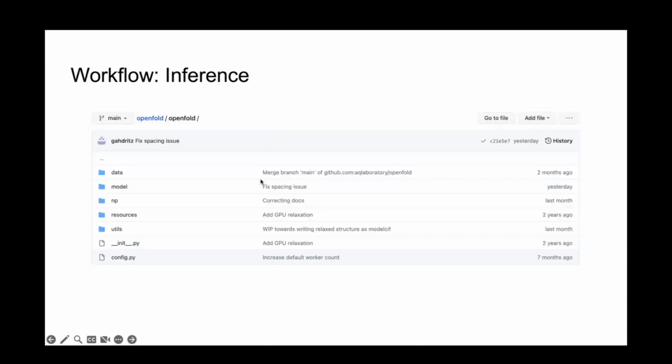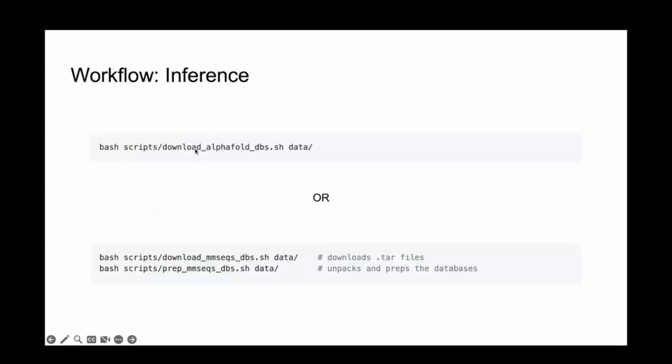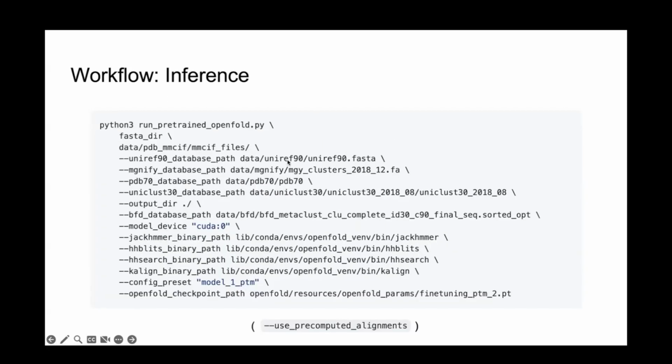If you just use this download AlphaFold DB script, you can probably just copy and paste this directly. There's UniRef, there's MGnify, there's PDB70, there's all the binary paths to the various alignment utilities you'll be using, and then the config presets that you want to use. As I mentioned, this will accept both OpenFold checkpoint paths from our own weights or AlphaFold 2 weights in NPZ format. So you can just take the JAX weights and plug them right in.